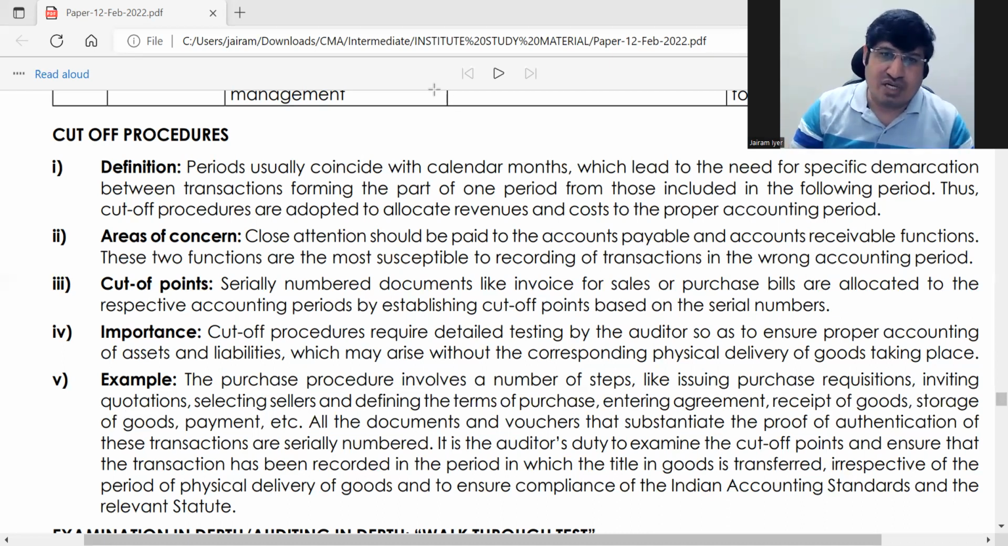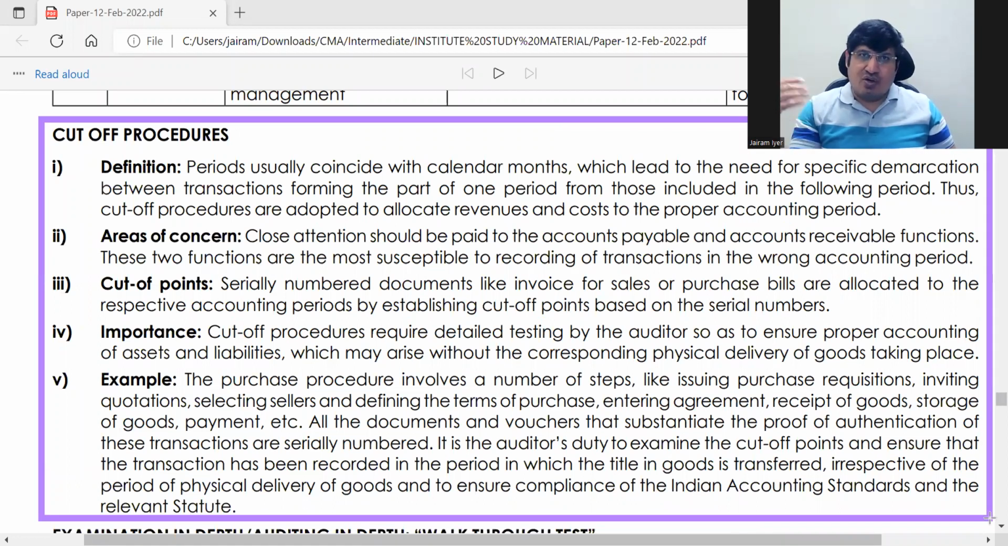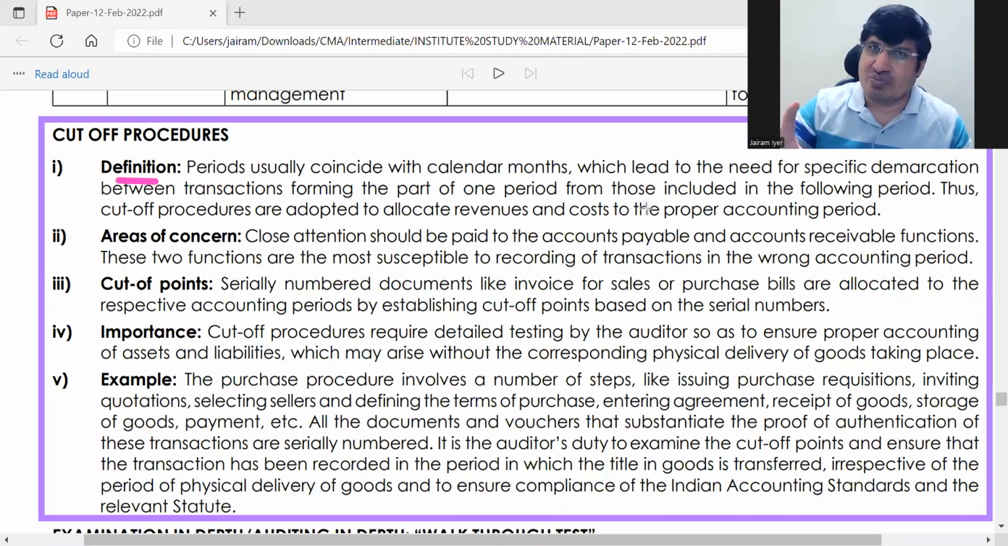Okay, so this entire cut-off procedures, just remember in short. It is about the balances brought down, balances carried down or the other way around, that the balances are properly determined. That is important here. What you have to remember here is the definition, which we saw. Basically the definition, as I said in short, is the balances which are carried to the next period. That is called cut-off procedures.